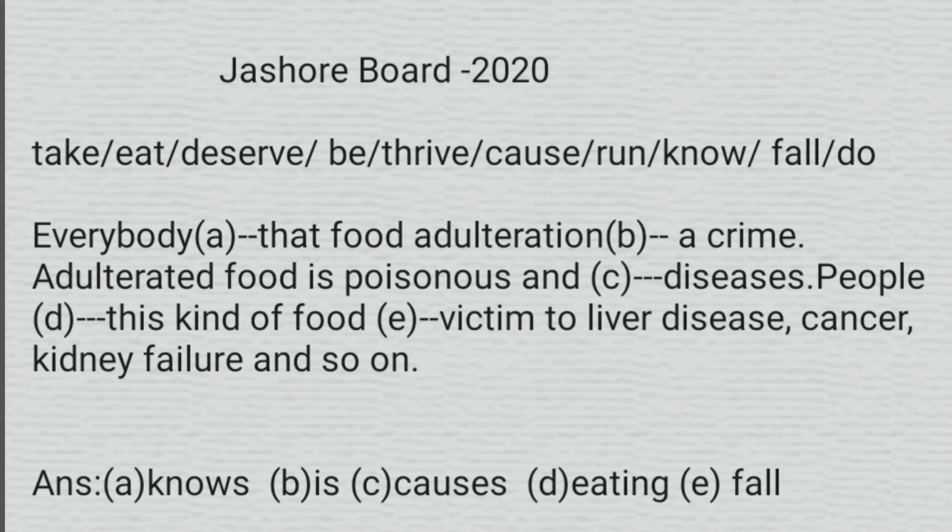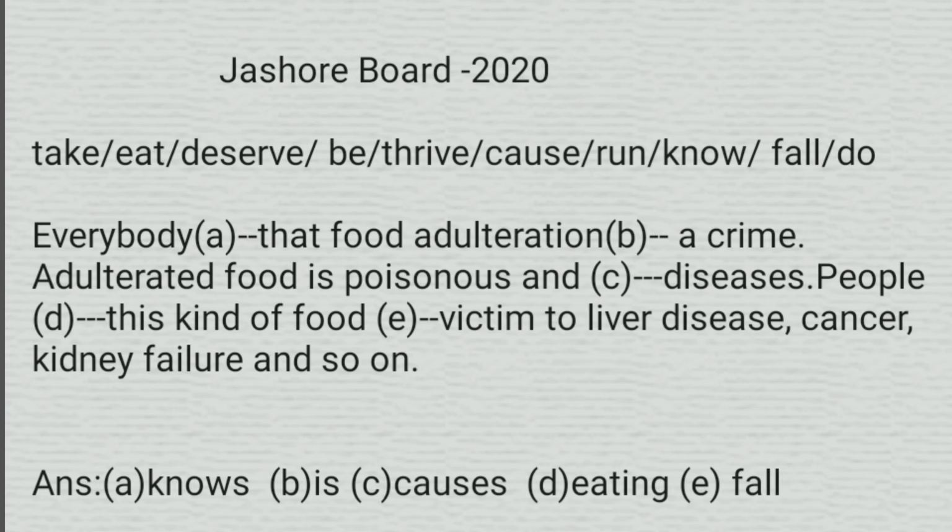Adulterated food is poisonous and dash diseases. In gap C, we will use causes as it's present indefinite tense and subject third person singular number, so the answer will be causes for the third gap or gap number C.